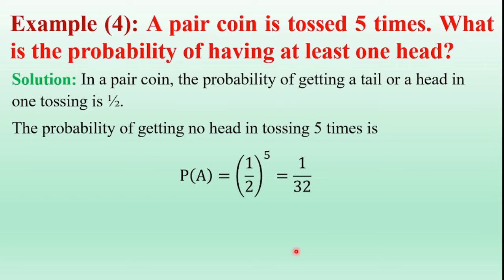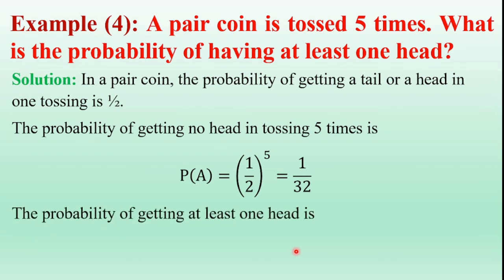So the probability of A is equal to (1 by 2) to the power of 5, which is equal to 1 by 32. So the probability of getting no head in tossing 5 times is 1 by 32.